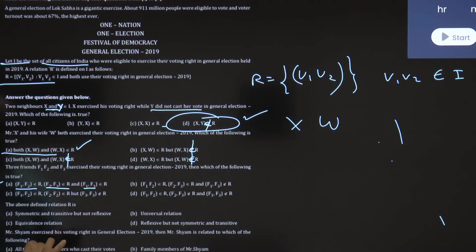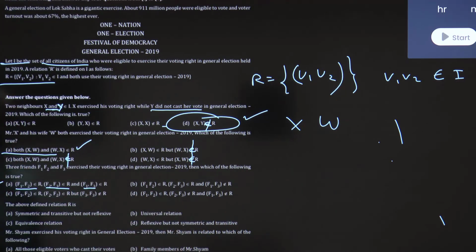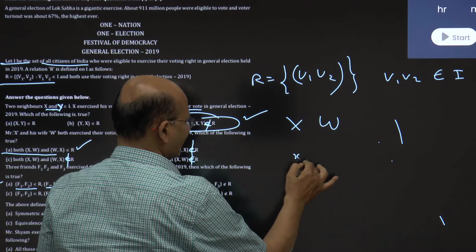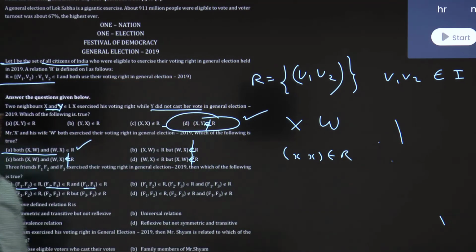So the above relation R is what? Symmetric, transitive but not reflexive; equivalence relation; reflexive but not symmetric, and transitive; universal relation. So first of all, let me talk about reflexive. Reflexive means: x, x, does it belong to R? Yes, it will belong to R. Think properly. I am talking about the fourth question.